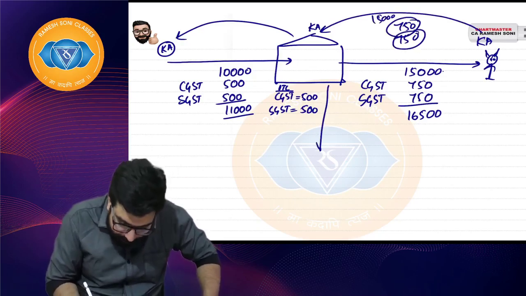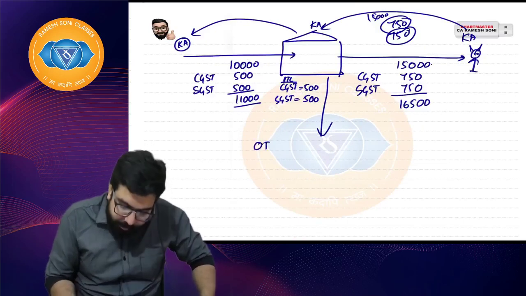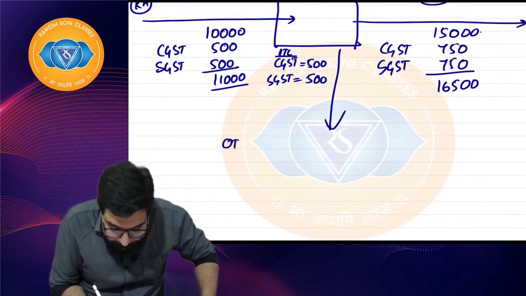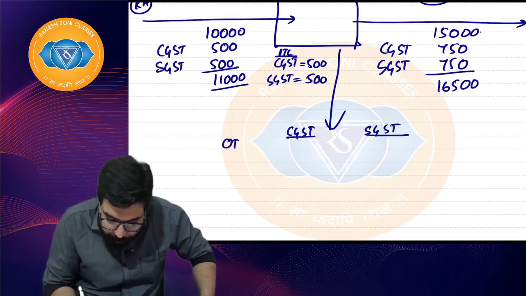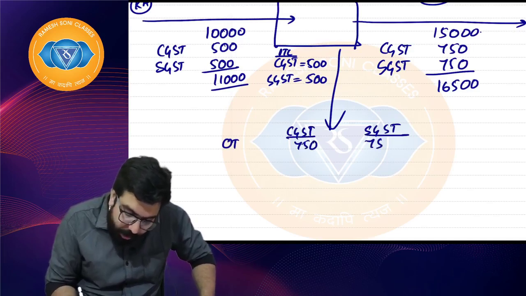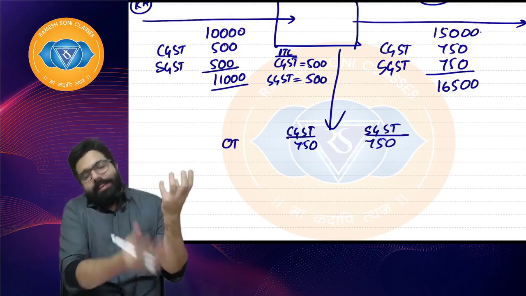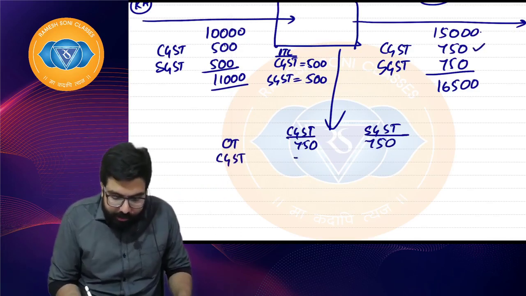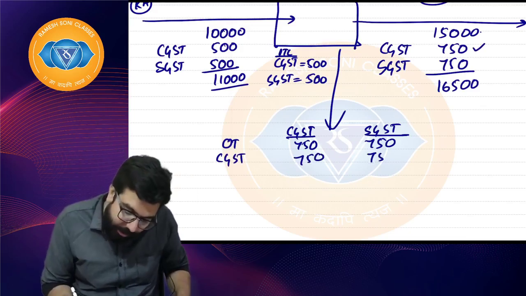Now this guy will do one calculation. He will tell the government, my output tax of CGST is how much, SGST is how much? Output tax is 750. Can I use my output tax for CGST? Yes, I have CGST, so you can use your CGST 750. I have SGST 750. Can I use my SGST? No, sorry.